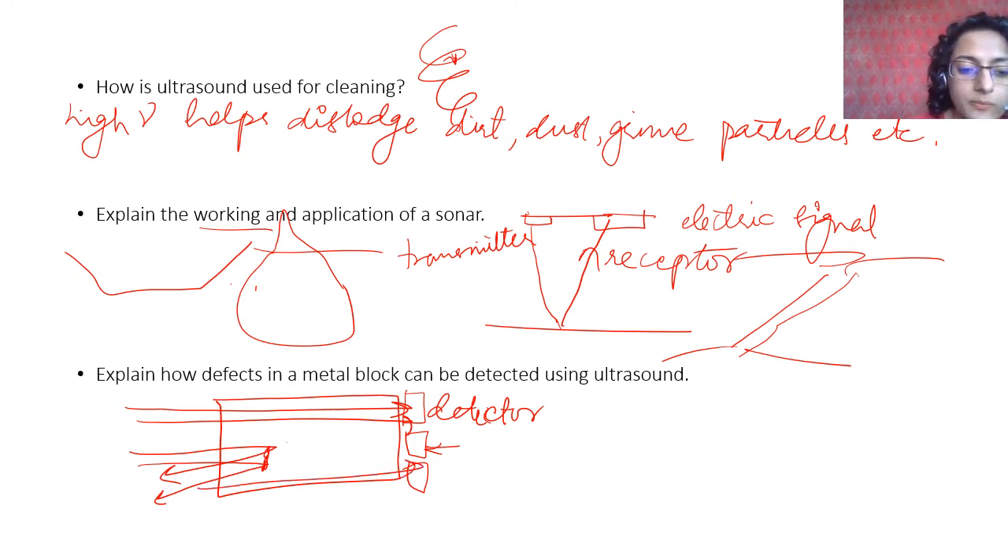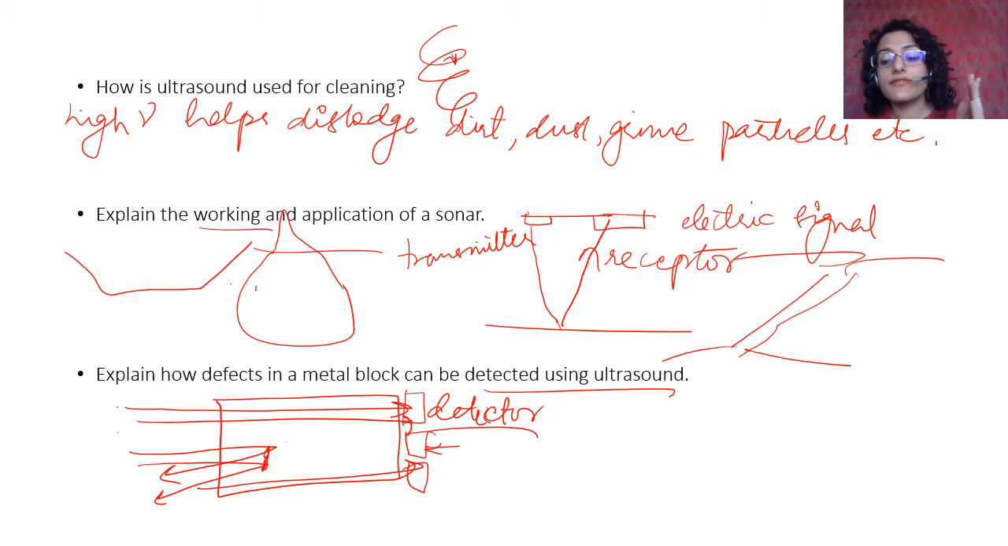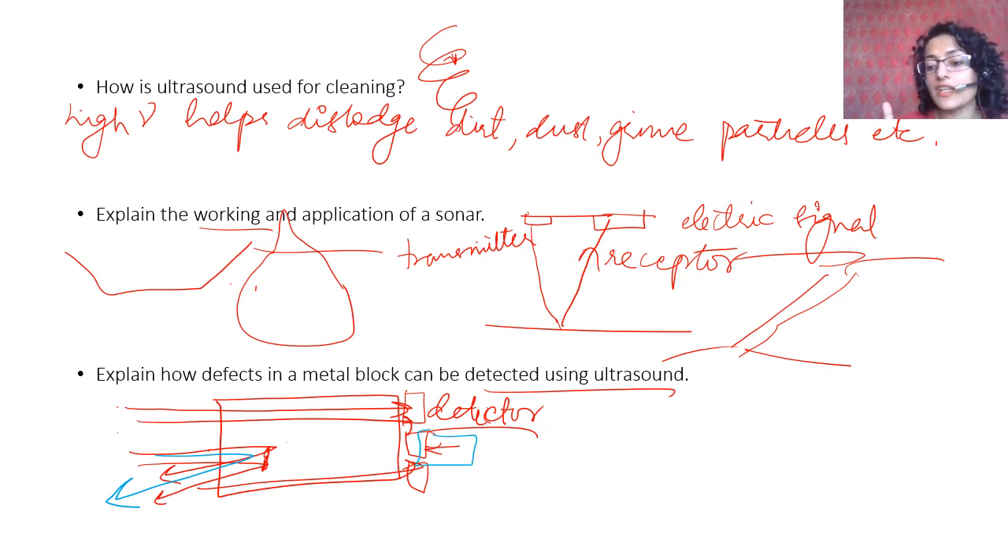So what happens is high frequency sound waves are passed through the metal, and most of them pass through the metal block to the detector. Okay, and if there is a flaw or some sort of a defect in the metal block, then these high frequency sound waves are reflected from that fault, and they do not pass, and therefore the detector does not receive any signal.